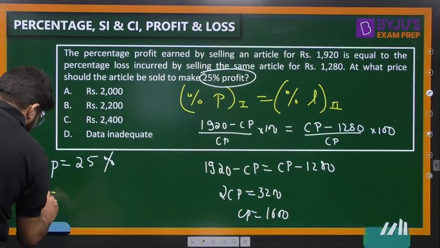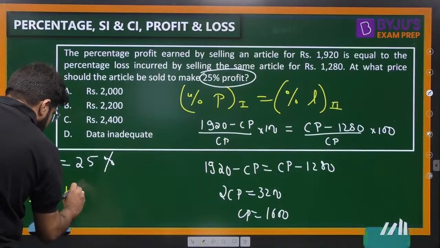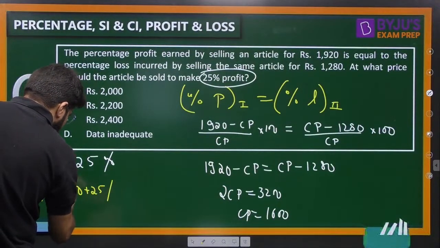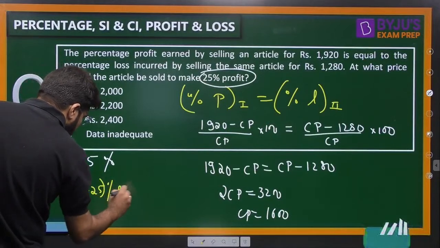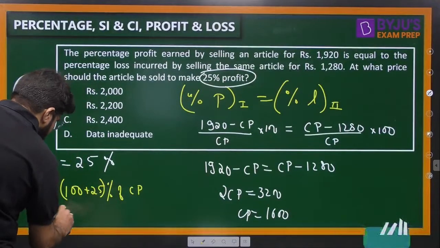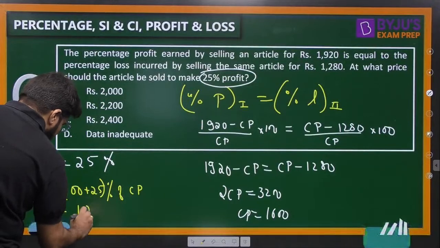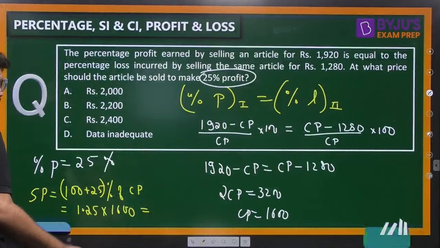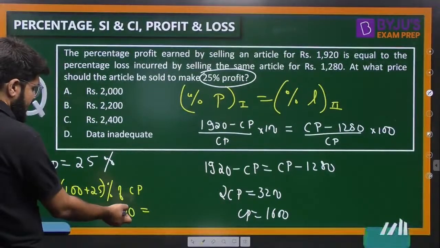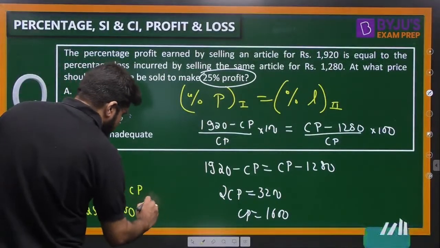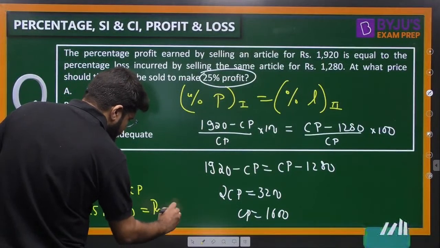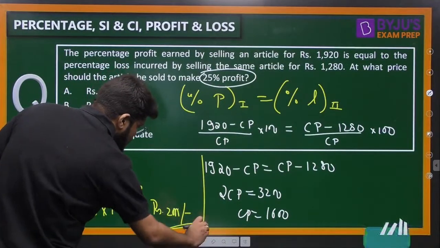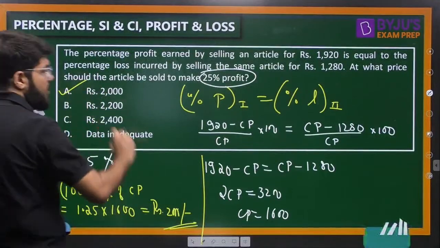As I told you, whenever there is profit, 100 plus P percentage. Selling price should be 100 plus P percentage of the cost price, right? And that is equal to 125%, 1.25 times the cost price, which is 1600, that we have calculated. 25% of 1600 is 400, and 1600 plus 400, answer is rupees 2000. 2000, option number A.